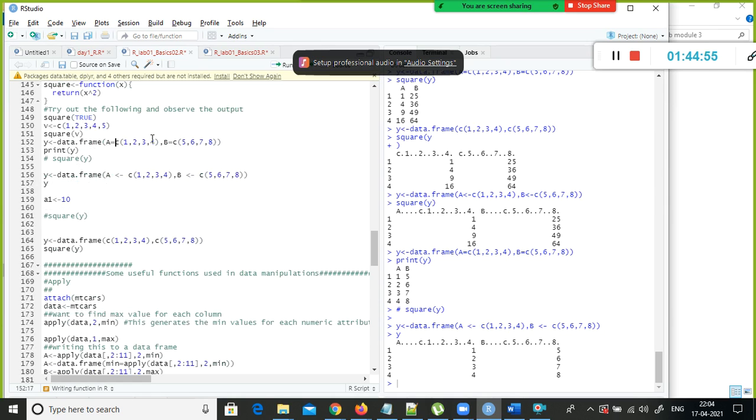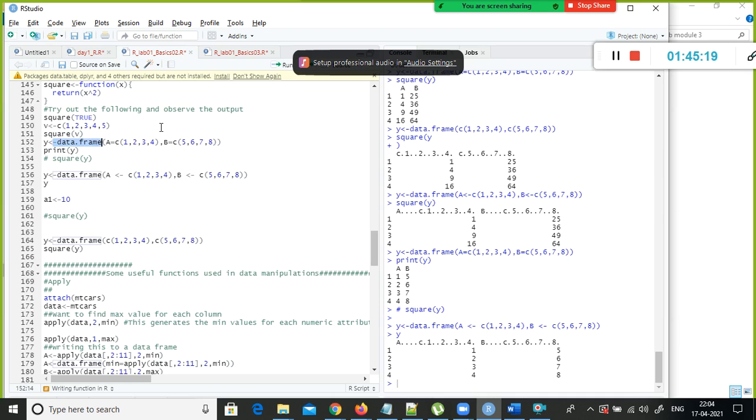Supposing I have a situation where I have two vectors like this, 1 2 3 4 and 5 6 7 8. I want to combine these two and put them in a table-like structure. In that kind of situation, data.frame is very helpful.